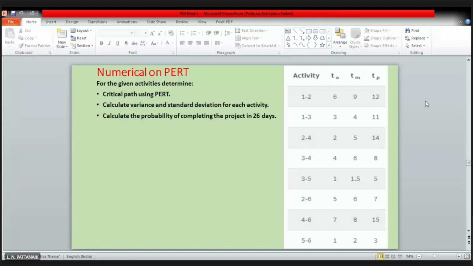Then you also calculate the standard deviation sigma for each of these activities. Right? Standard deviation. What is the formula for standard deviation?